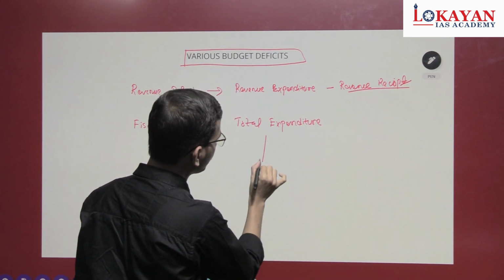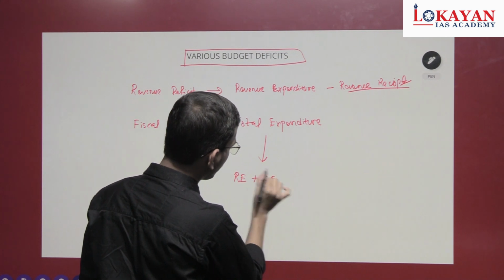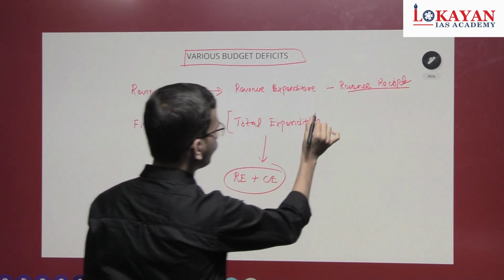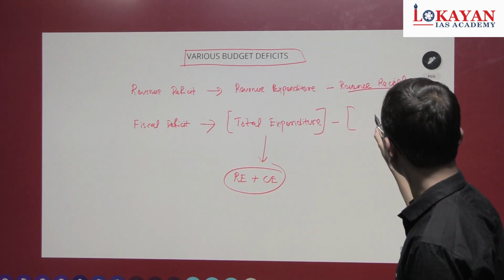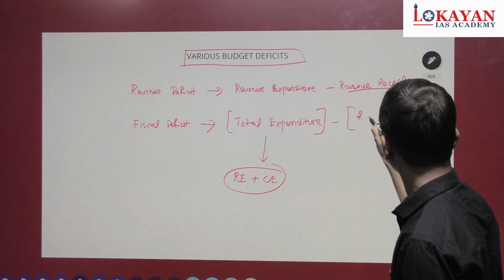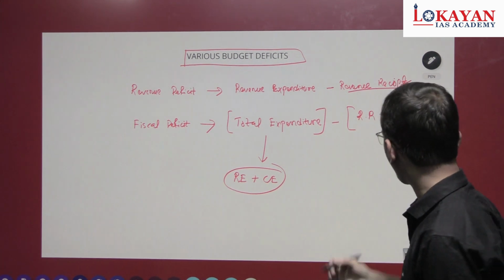What is total expenditure? Revenue expenditure plus capital expenditure. Total expenditure minus revenue receipts plus non-debt creating capital receipts.